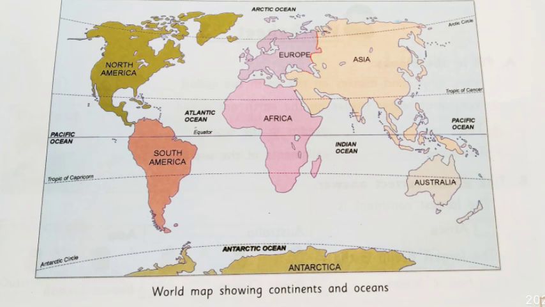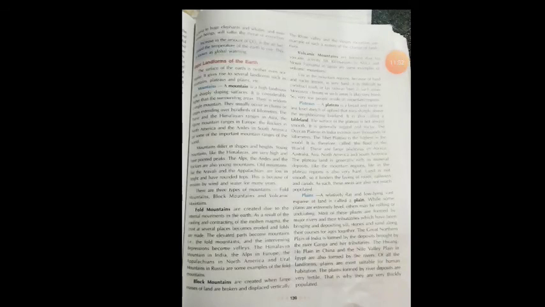And we have the major domains of the earth. We have already read in detail about mountains and plateaus, and last but not the least we have plains. So this was all about the major domains of the earth and relief features.